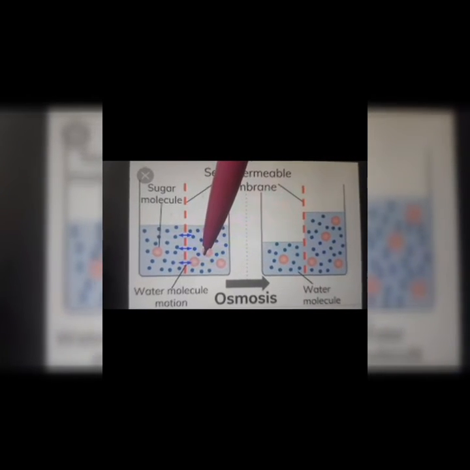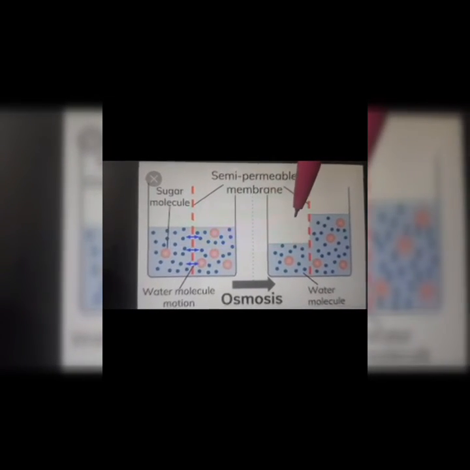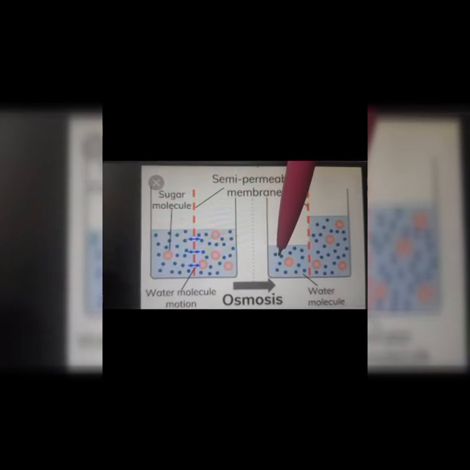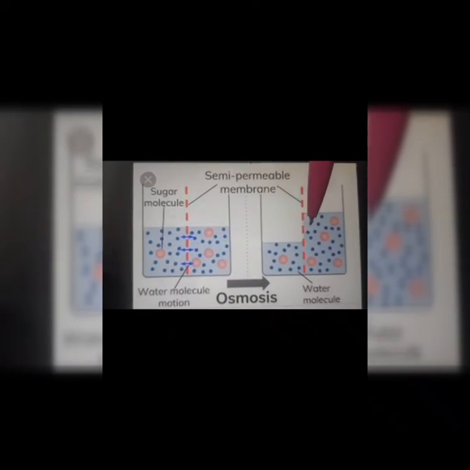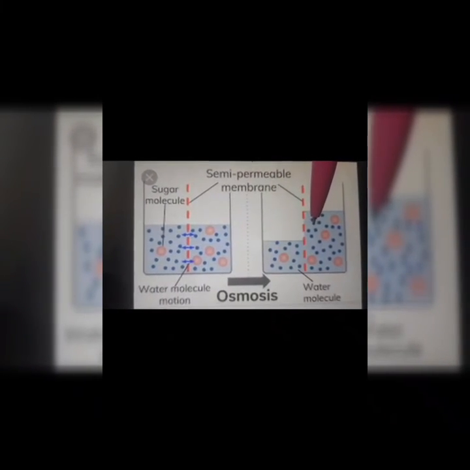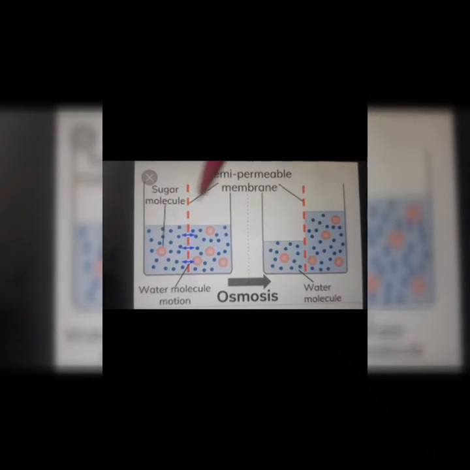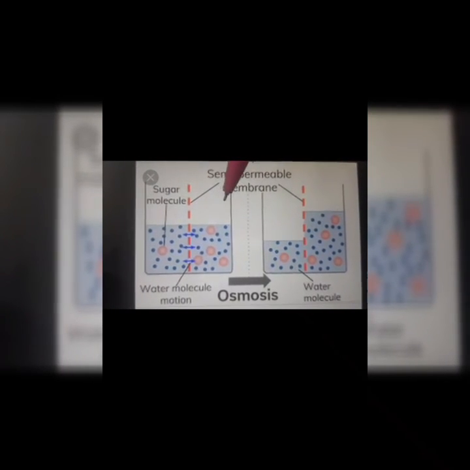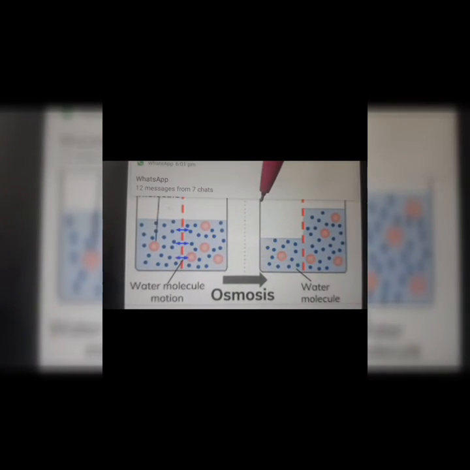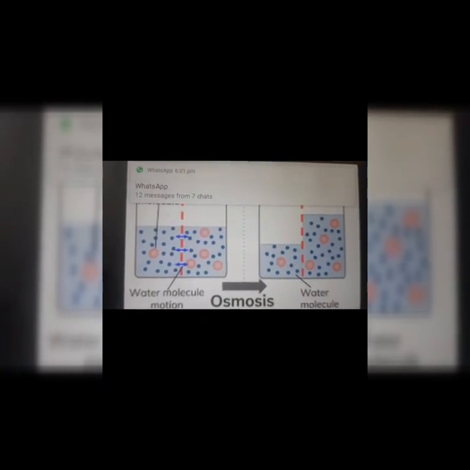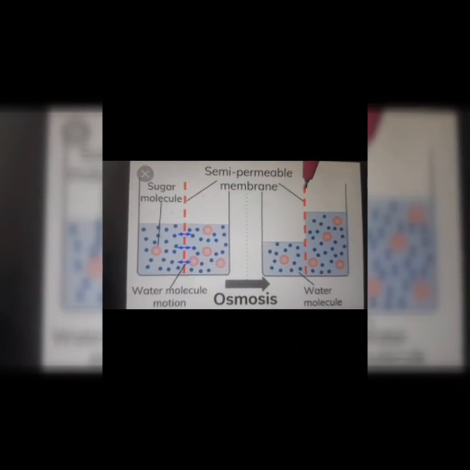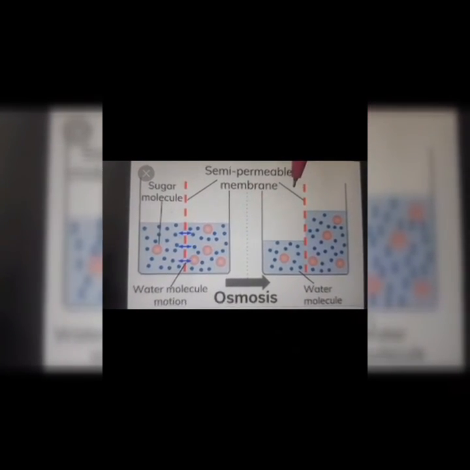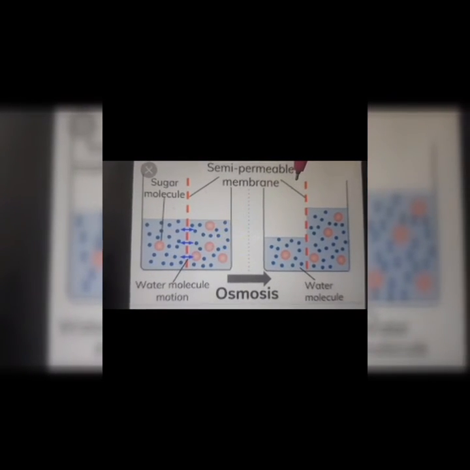That is osmosis. To prove this osmosis, we can see here the level of water has decreased on the left side and the level of water has increased on the right side due to the movement of water from left to right side through the semi-permeable membrane. So in this picture the osmosis has been shown. Now it will be more clear to you. We will later on take up the types of solutions on the basis of the concentration inside and outside the cell.